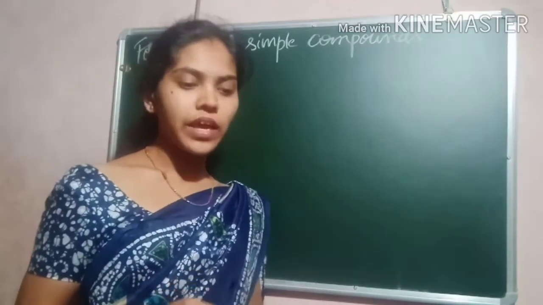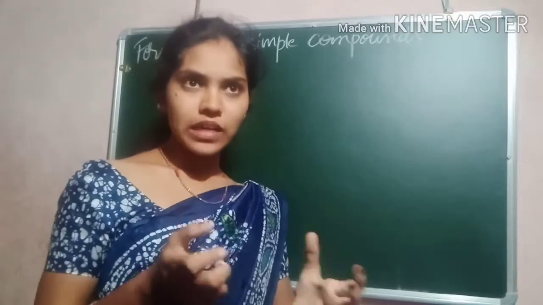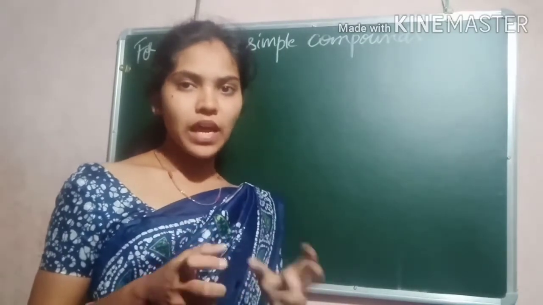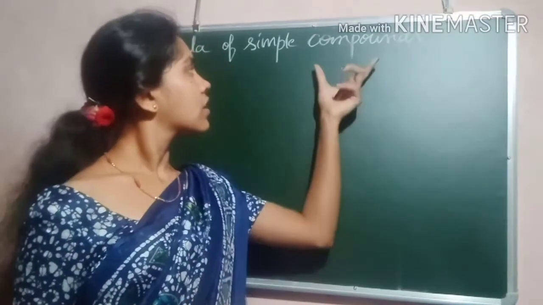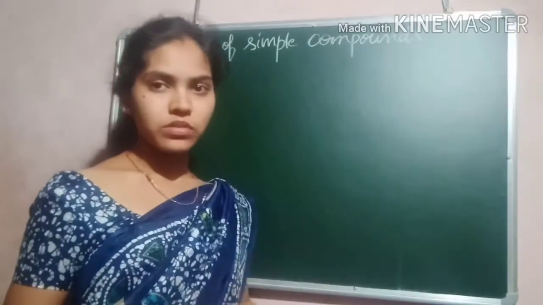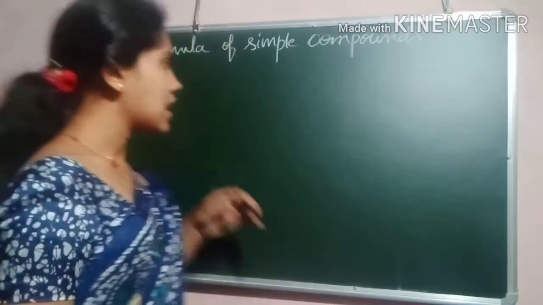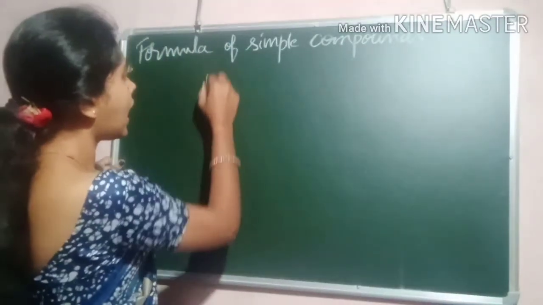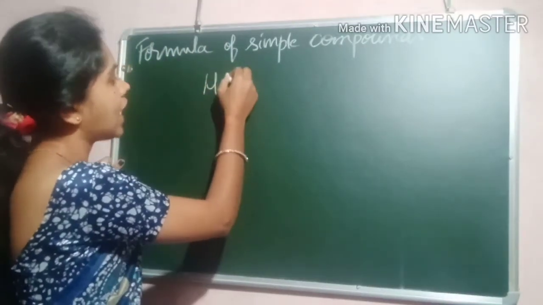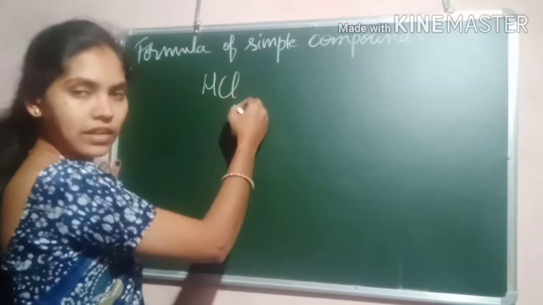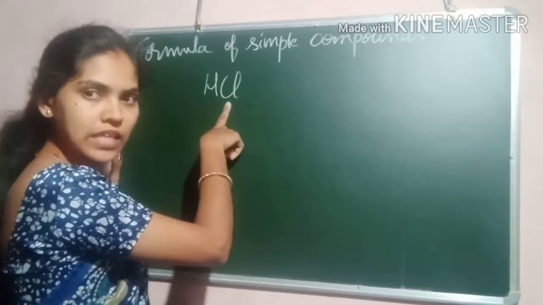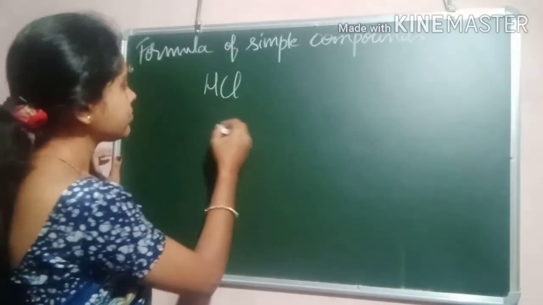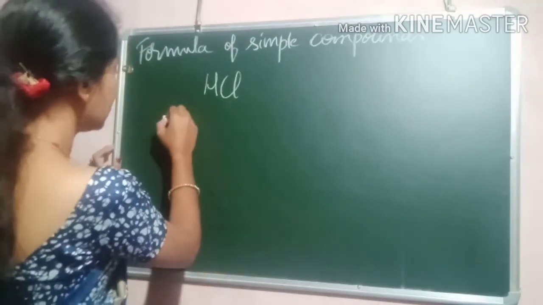Let's take an example and take the valency from the table, and we'll try to write the chemical formula of a few compounds. Now I will take the example of hydrochloric acid, HCl. We know the formula of hydrochloric acid is HCl.